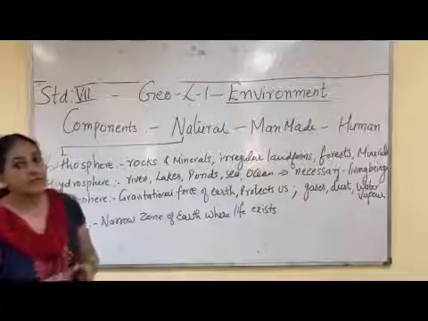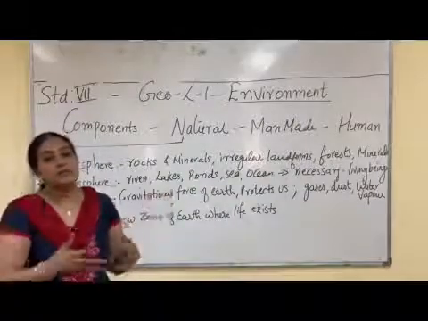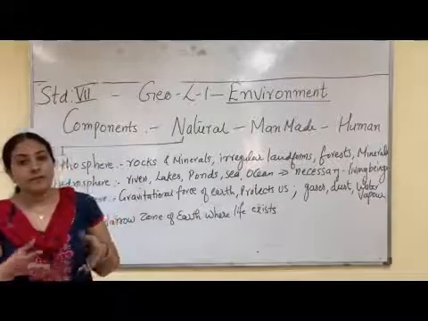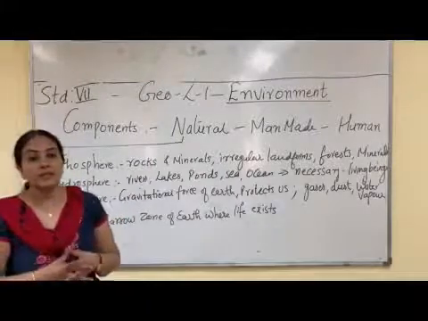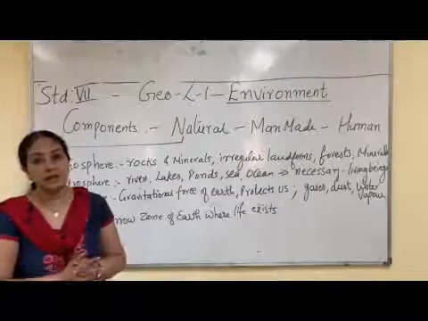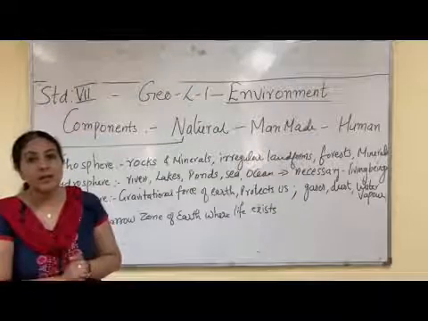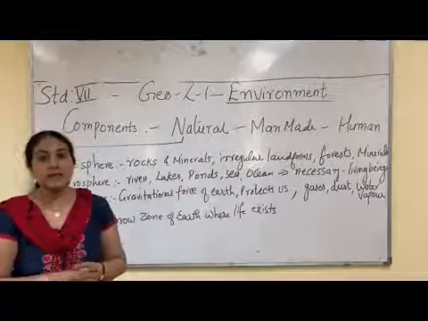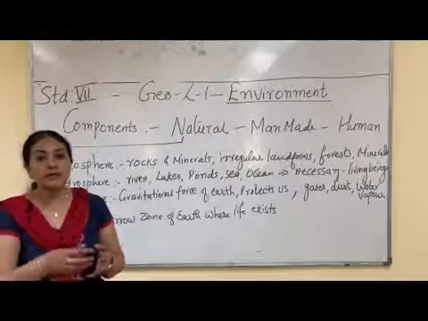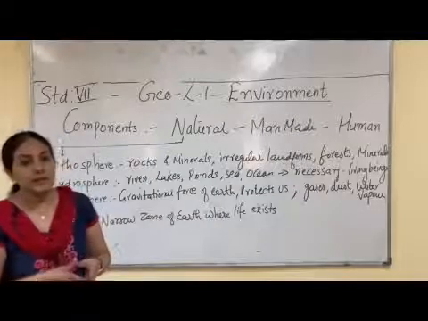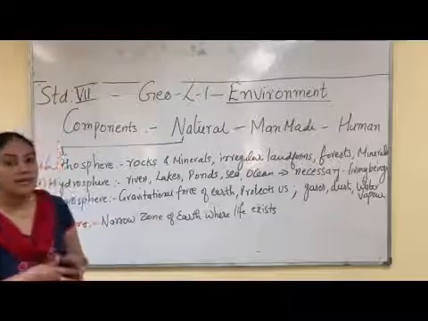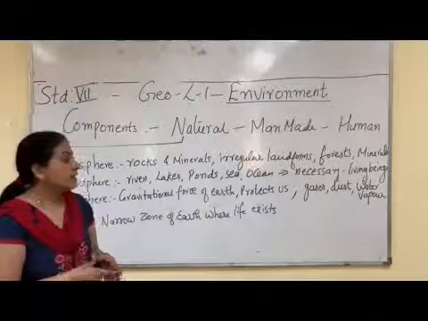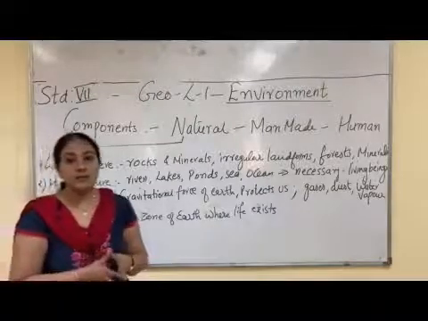Then the third is atmosphere. The air which is present around us is the atmosphere. The gravitational force of the earth holds the air around us, or holds the atmosphere around us. The atmosphere consists of many gases, oxygen, hydrogen, nitrogen, ozone, so many gases. And apart from gases, there are dust particles found in the atmosphere, there are water vapors present in the atmosphere.